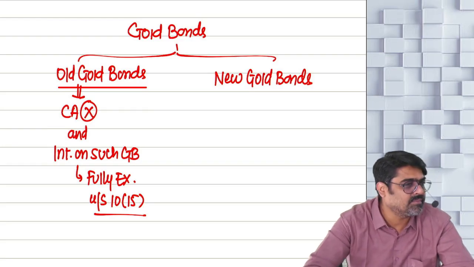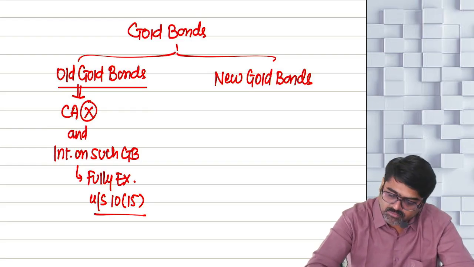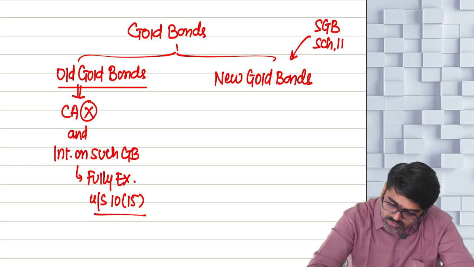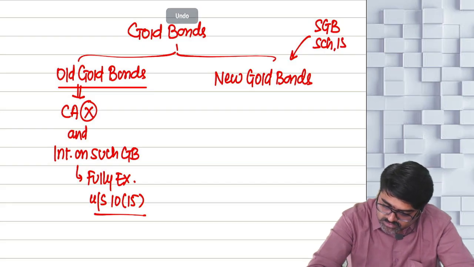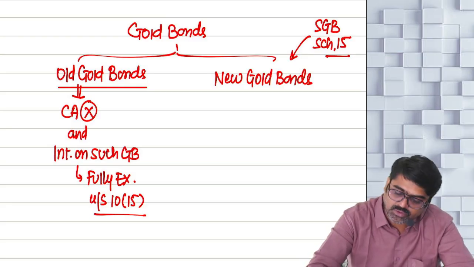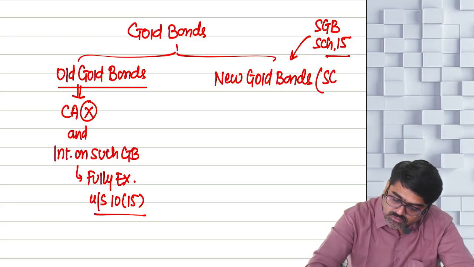What is the name of that scheme? Sovereign Gold Bond Scheme. The gold bonds which are issued under the Sovereign Gold Bond Scheme 2015, the new gold bonds, are known as sovereign gold bonds.